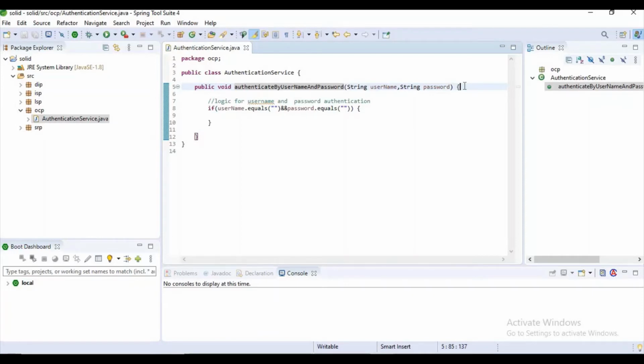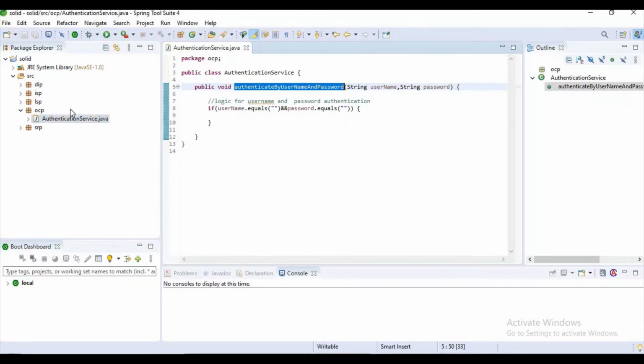But as we know, in the open close principle the class should be open for extension but not modification. But if you want to authenticate by OTP or by mail, we have to modify this code, guys. But that is against the open close principle. It means we are violating the open close principle.